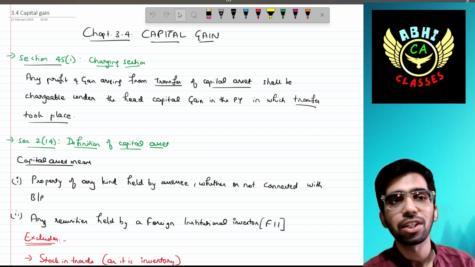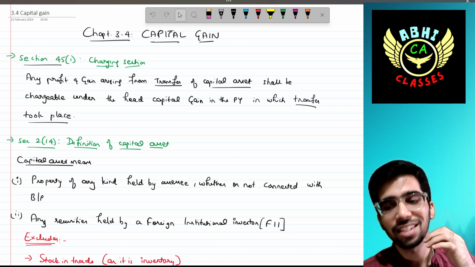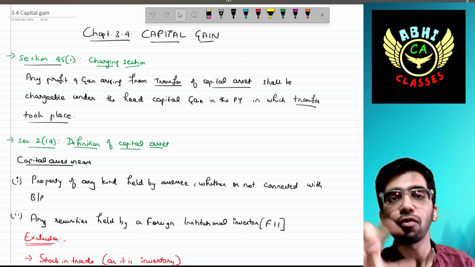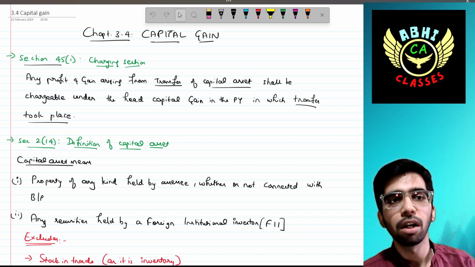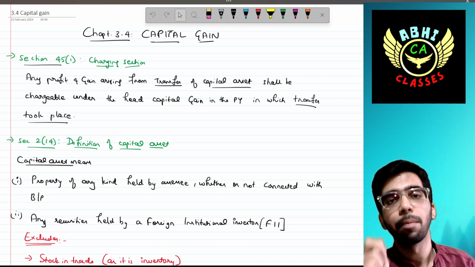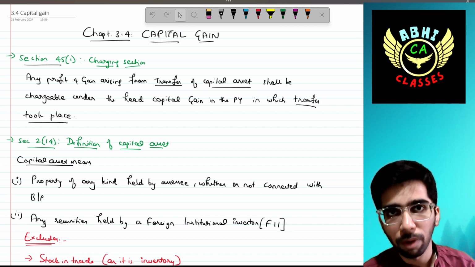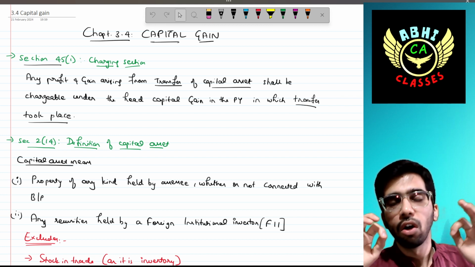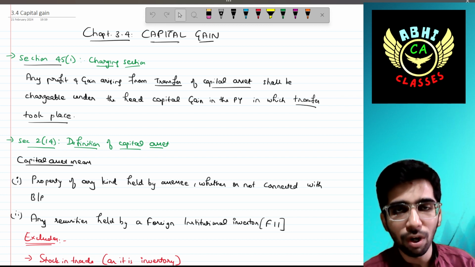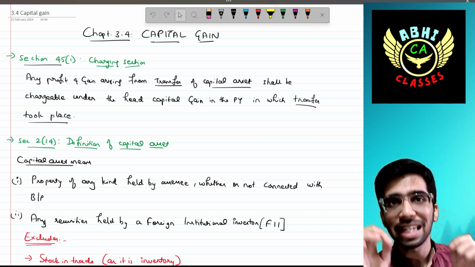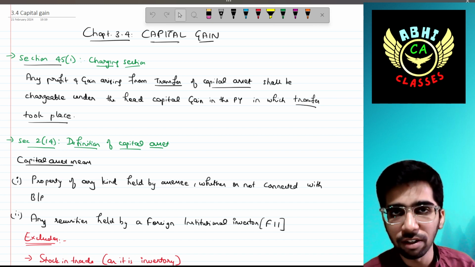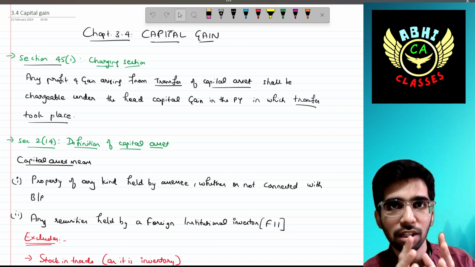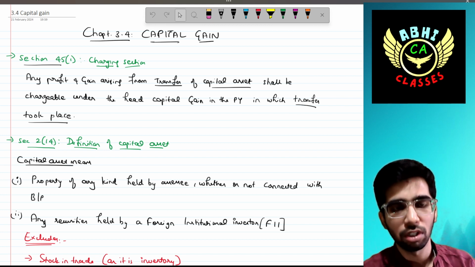The first section, 45 subsection 1, is a charging section. Any profit and gain arising from the transfer of a capital asset shall be chargeable under the head of capital gain in the previous year in which the transfer took place. For example, if you sell long-term or short-term shares in 23-24, the transfer has taken place in 23-24, and accordingly the capital gain or loss will arise in that financial year. Simple concept.